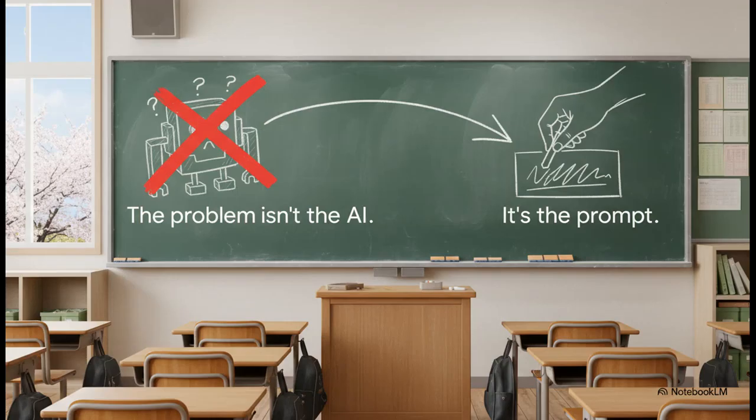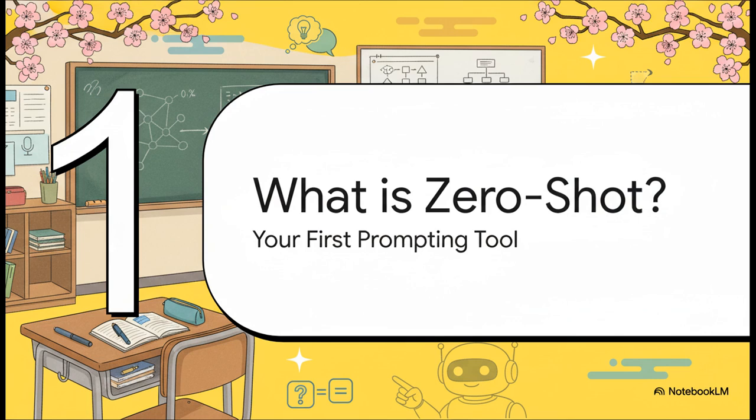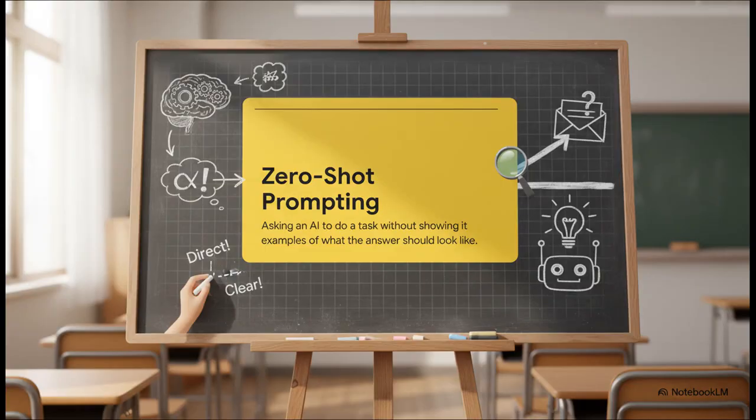But here's the thing. What if I told you the problem isn't actually the AI? It's how we're asking the question. The good news is there's a really simple, super powerful technique that can fix this, and you're going to learn it right now. So we're starting with the absolute foundation of good AI communication. It has a name. It's called zero-shot prompting, and honestly, it's the first and most important tool you need in your toolkit.